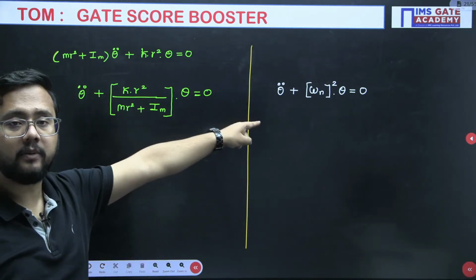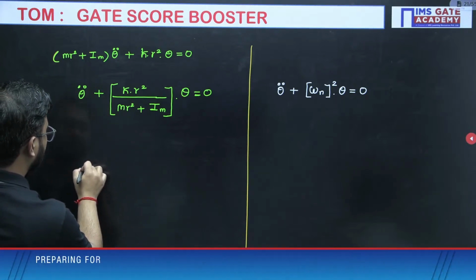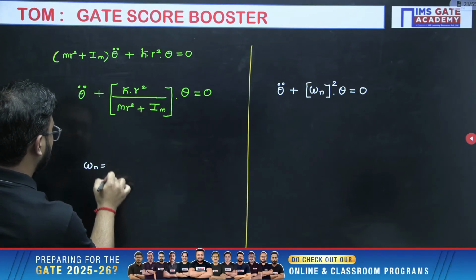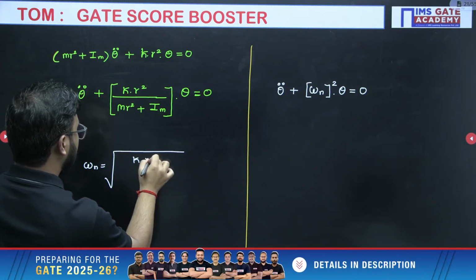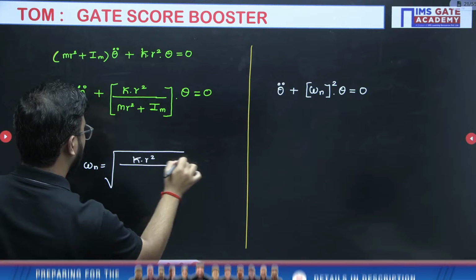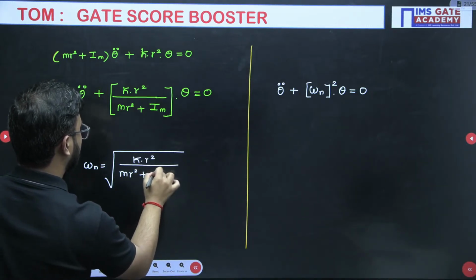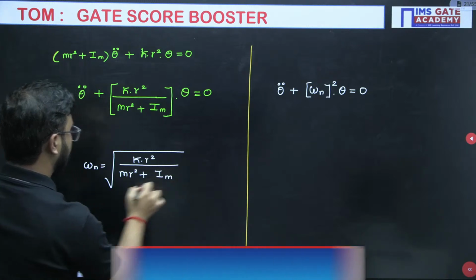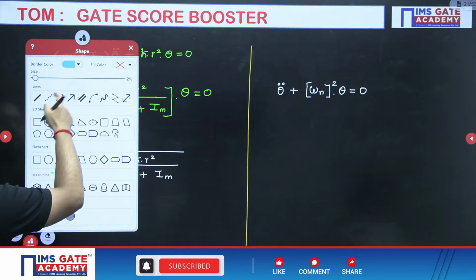From this standard format you have to compare it. So this is what omega n square value is. So omega n will be under root of k r square divided by m r square plus mass moment of inertia. So this is the answer for this question.